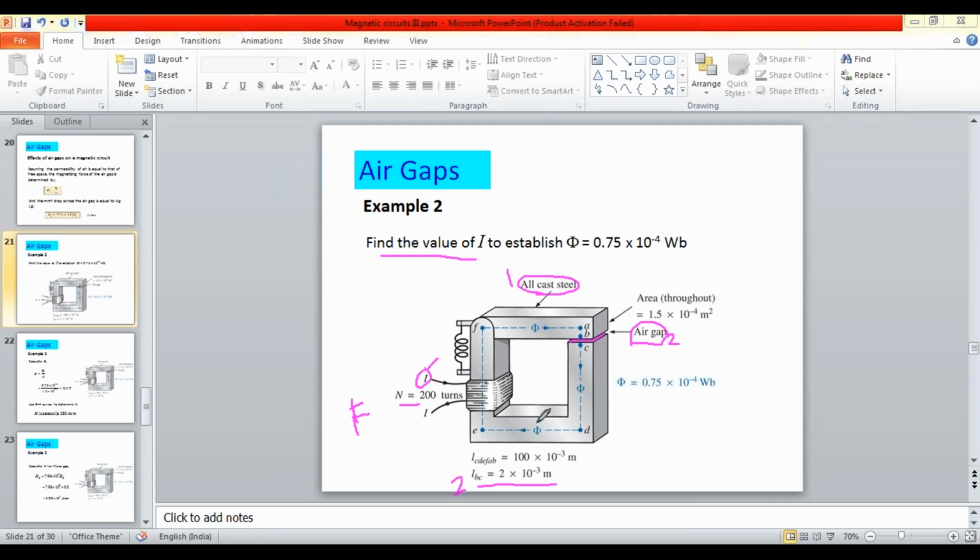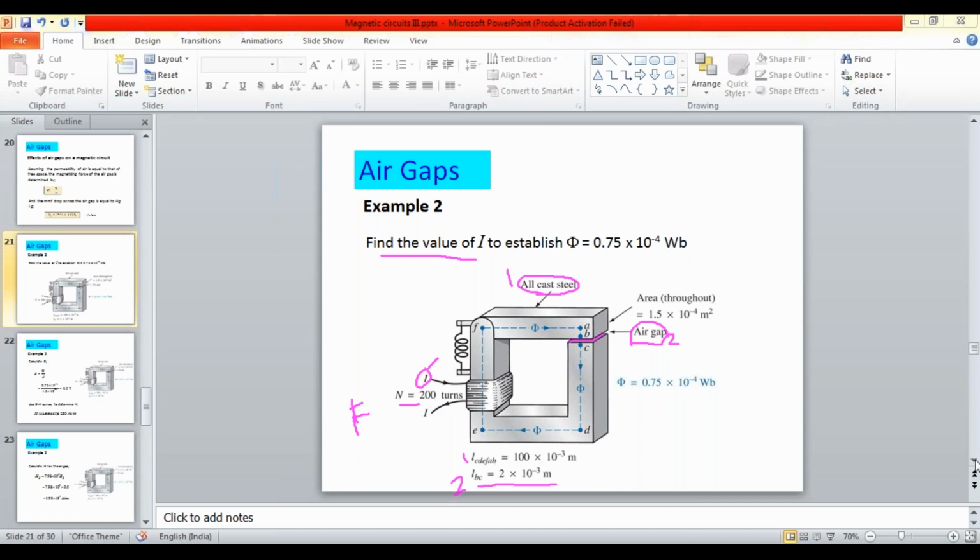The length of the other material, the cast steel, is B, A, F, E, D and C. This is the cast steel material length, and this is the air gap length.